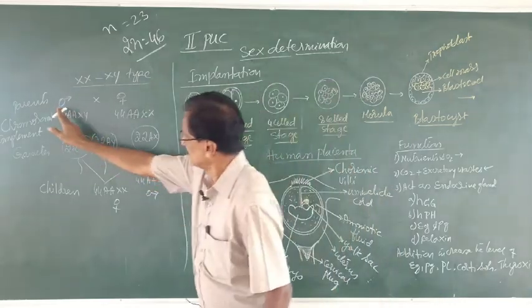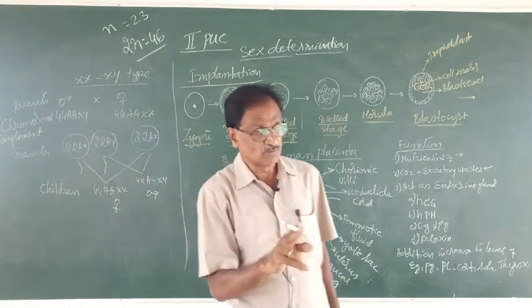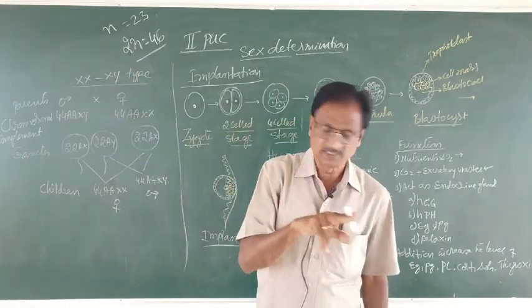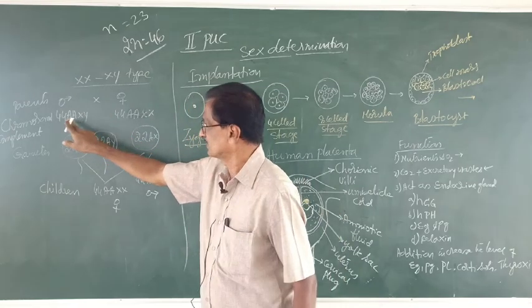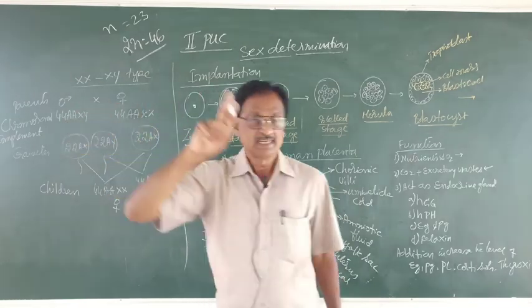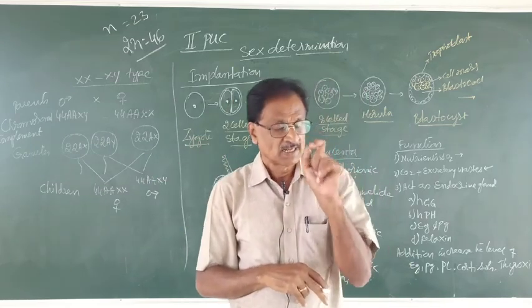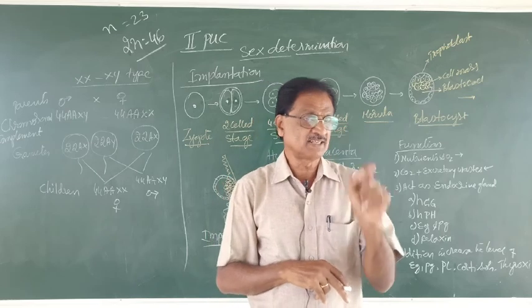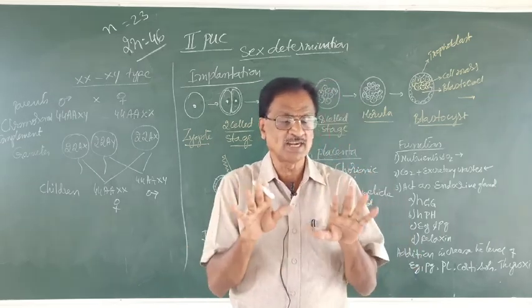For example, in a male individual there are 46 chromosomes. Out of that, 44 are autosomes. Here I have written 2A, that means the double A indicates it is in diploid condition.